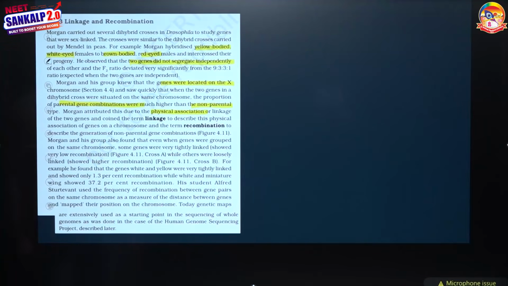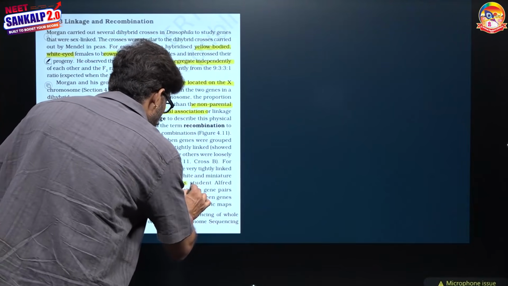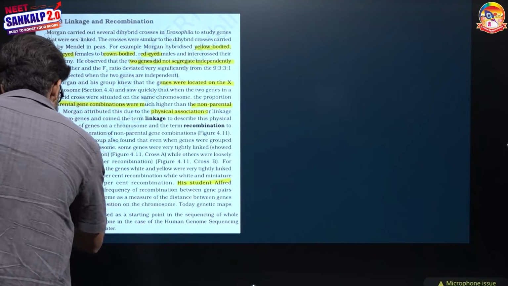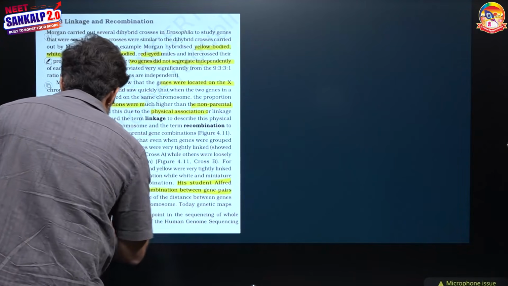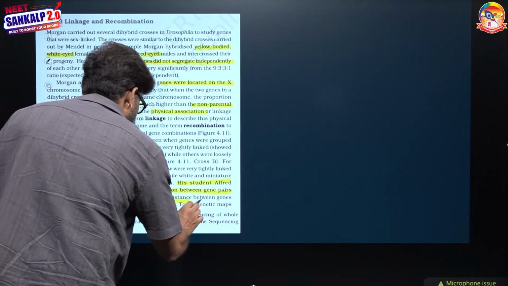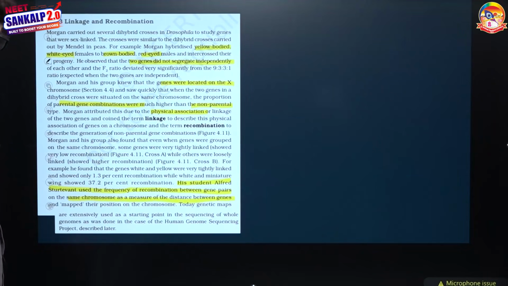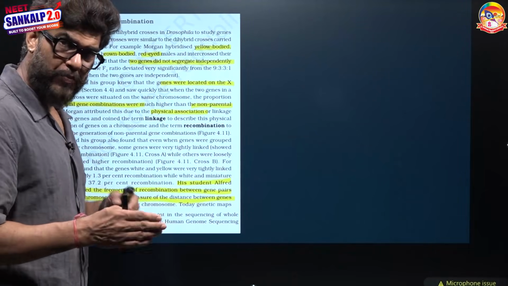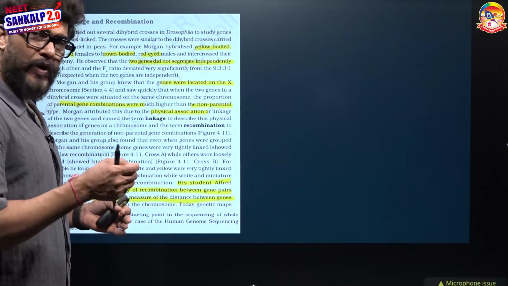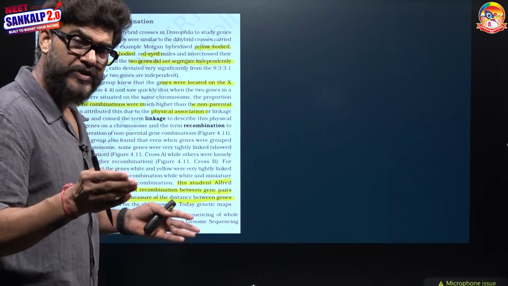In linkage and recombination, one more thing to keep in mind is that Morgan's student Alfred Sturtevant used the frequency of recombination between gene pairs on the same chromosome as a measure of the distance between the genes, and on that basis prepared a gene map, or chromosomal map. More distance between genes means more crossing over, so more recombinants. A 1% recombination frequency was assumed to be one unit of distance between genes.